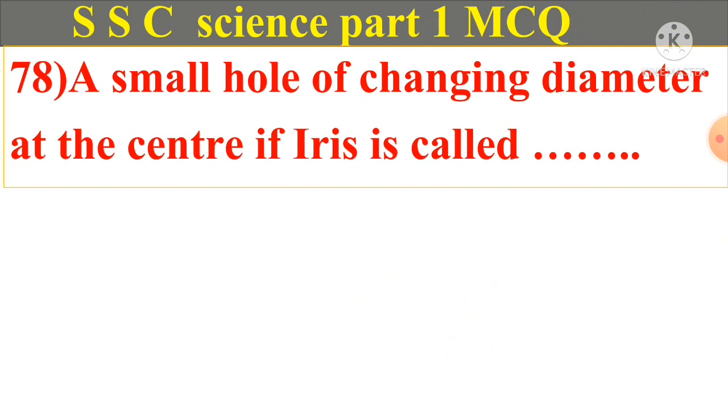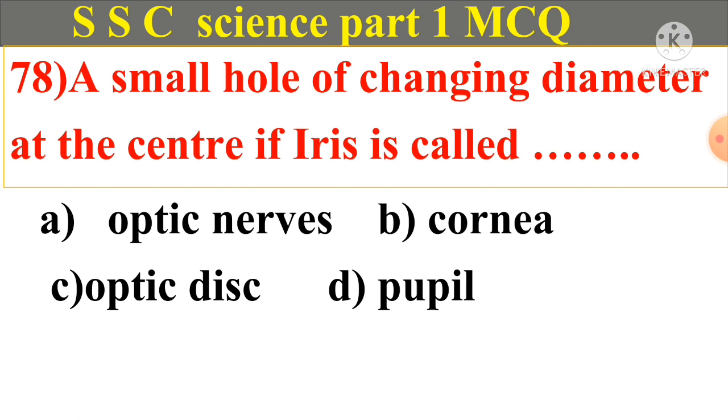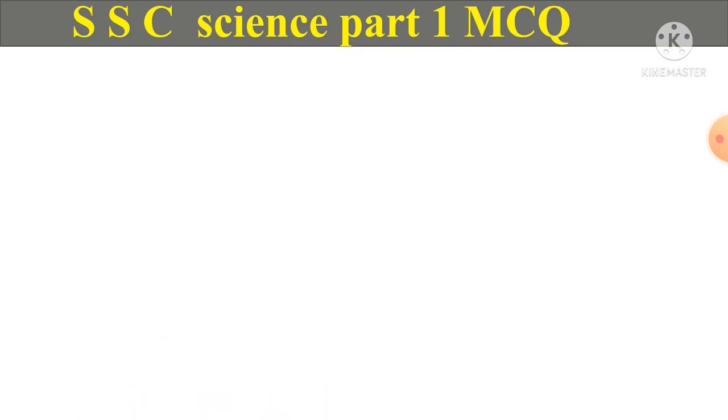Question number 78. A small hole of changing diameter at the center of iris is called A. Optic nerves, B. Cornea, C. Optic disc, D. Pupil. And answer is D. Pupil.